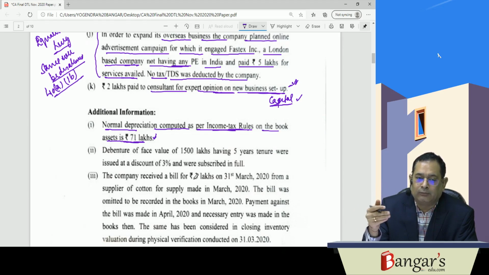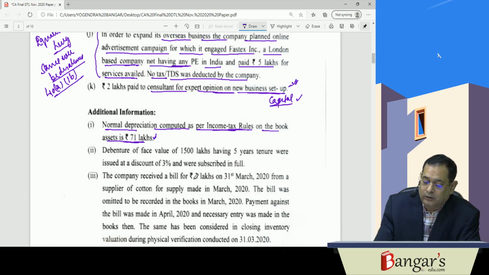Then if the company is engaged in manufacturing activity, it's also entitled to additional depreciation. All these points are there, but the cost, when the machine was purchased and when it was put to use has not been provided here. So we'll be making necessary presumptions while computing the depreciation in respect of that machine where interest has been capitalized.